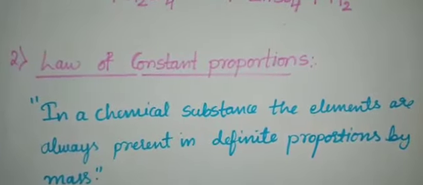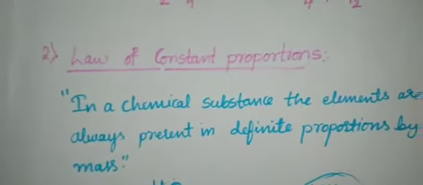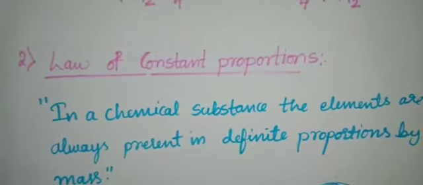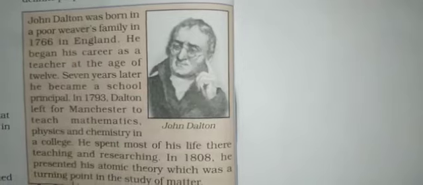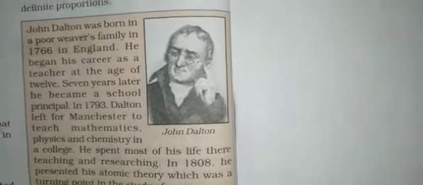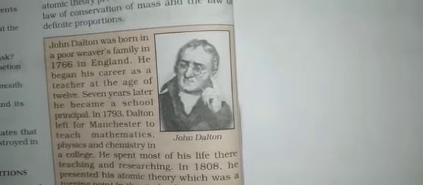After all these things, the next problem faced by scientists was to give an appropriate explanation of these two laws. So after Lavoisier, a British chemist known as John Dalton, you know about him, right? So he is John Dalton. John Dalton provided the basic theory about the nature of matter. Dalton picked up the idea of divisibility of matter, which was still then just a philosophy.